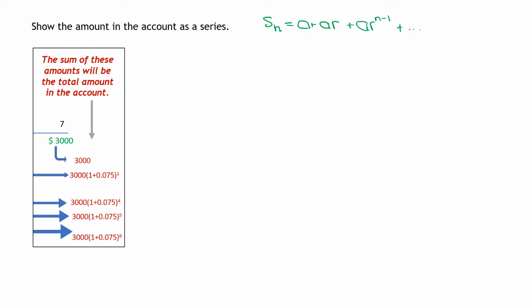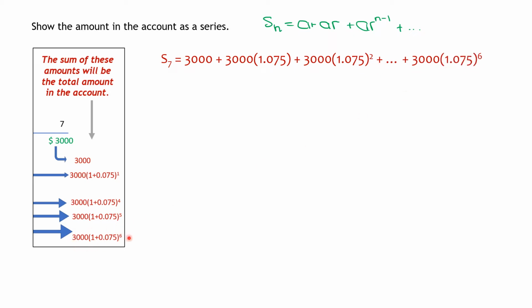So for us, for this question specifically, A, our initial value, that's our 3,000. That's this number in the front here. So the first one we'll use, this will be our first one here. That's going to be just $3,000. That one gets no interest. That goes there. Then the one before it would be 3,000 times our common ratio. So our common ratio is 1.075, and so on. So we start with a first term, there's a second term with the ratio once, there's the ratio squared, and then all the way to the end, this one is here. That is a series.